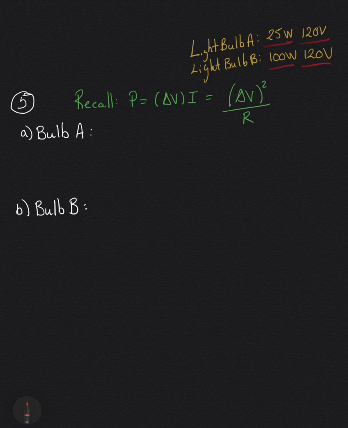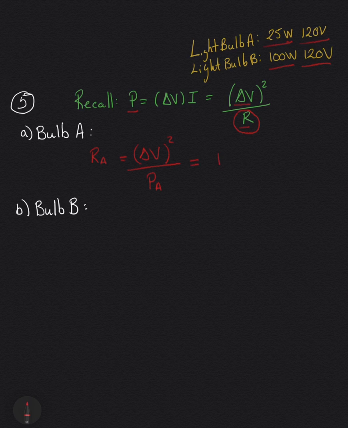So let's do the resistance of both light bulbs. For light bulb A, I'm going to rearrange this green equation between power, potential difference, and R, which is our resistance, and solve for R. So I have the resistance of light bulb A, which is equal to the change of potential quantity squared divided by P sub A, the power of light bulb A. So I'm going to plug in the numbers.